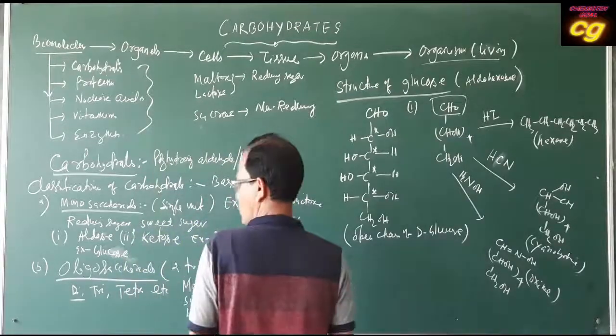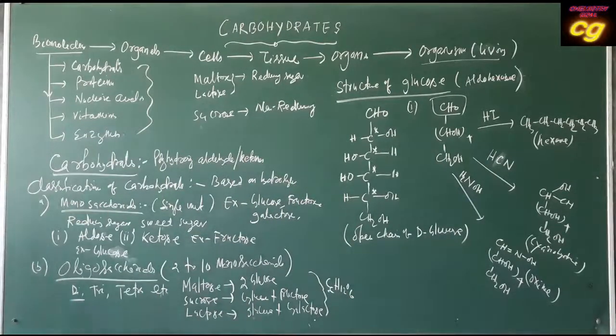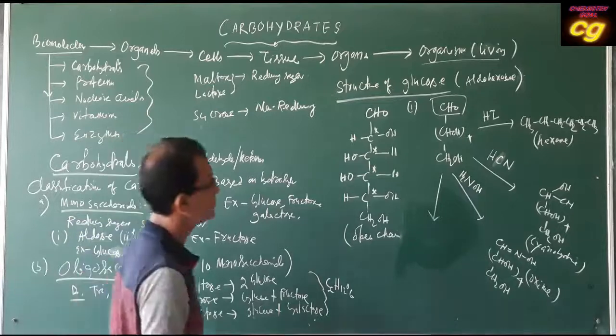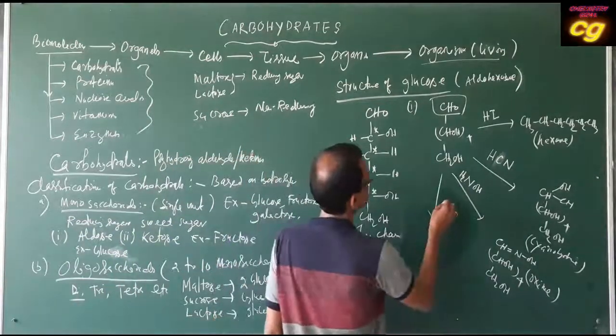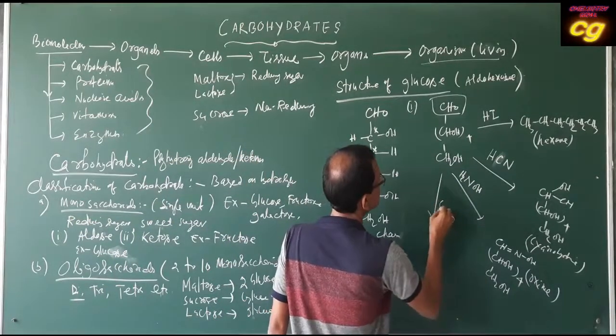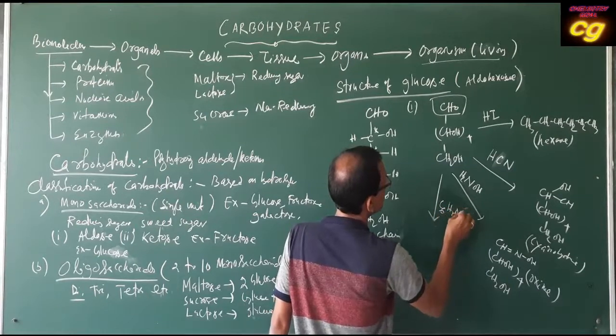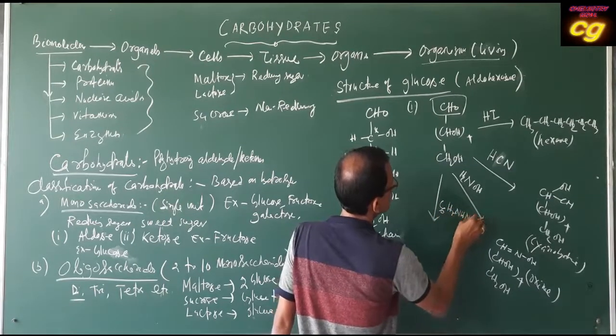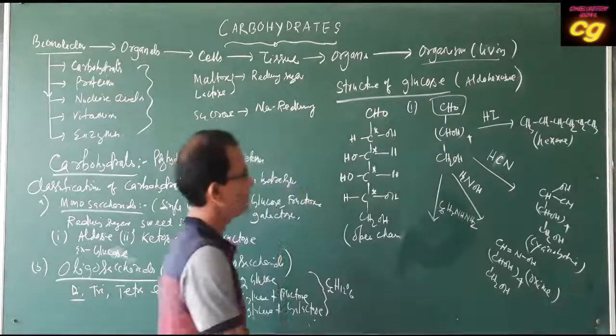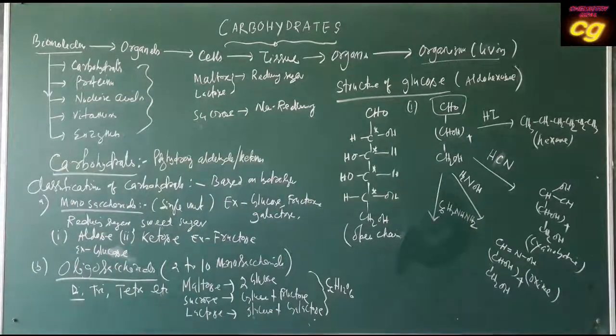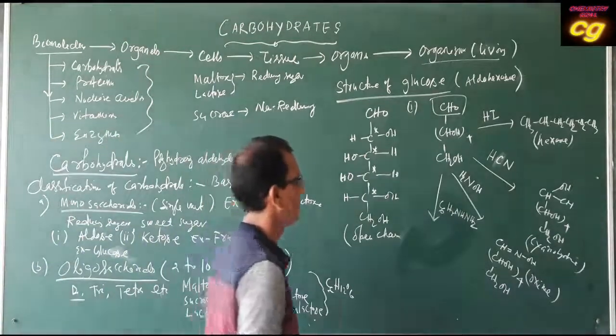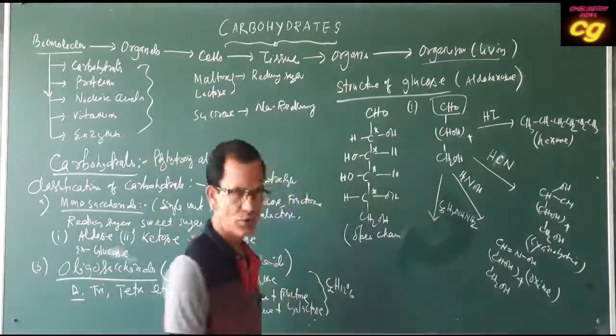When glucose reacts with phenylhydrazine, C6H5NHNH2, it produces a hydrazone derivative.